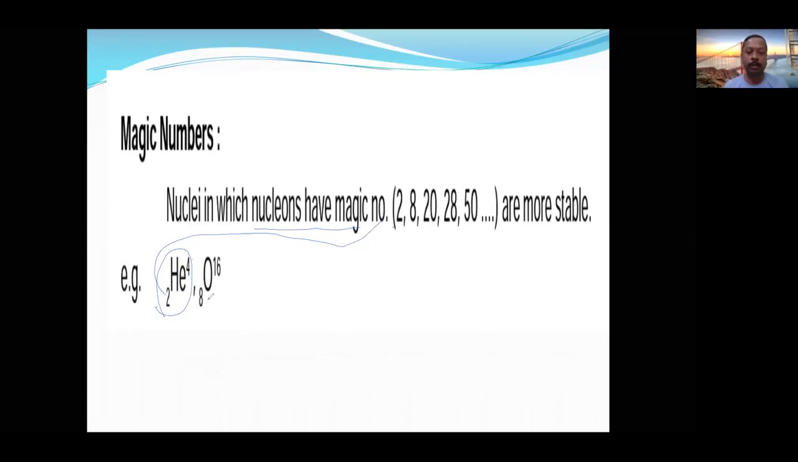Here it is 8. Because protons are 8, any nucleus with 2 protons, 2 neutrons, 8 neutrons, or 8 protons is stable. These numbers are called magic numbers. These numbers are called what? Magic numbers.